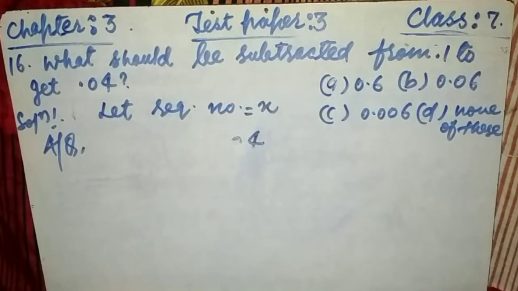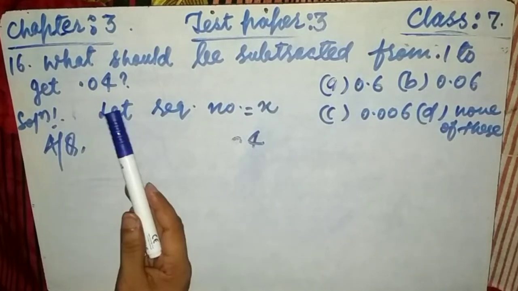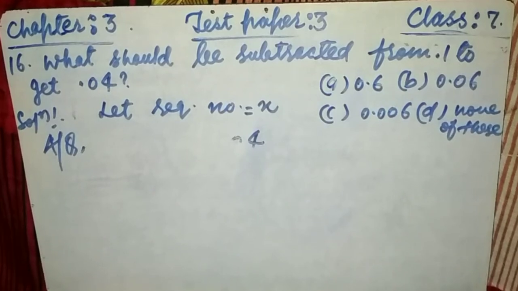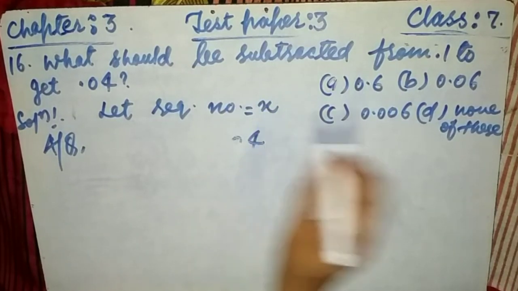Now, friends, see, question number 16 says, what should be subtracted from 0.1 to get 0.04? We have to find the required number. Suppose the required number is x. That means this x is subtracted from 0.1.